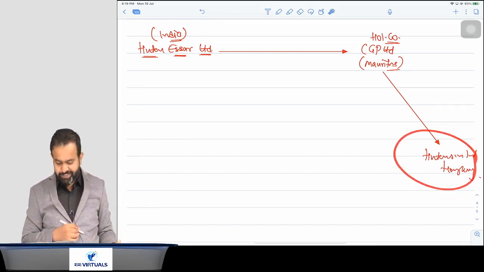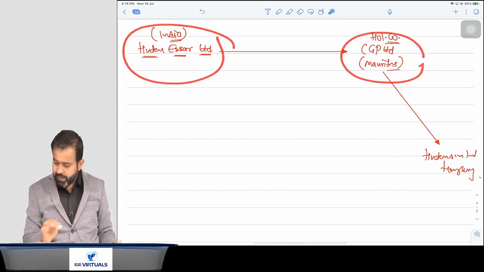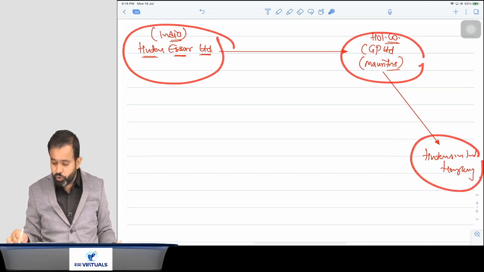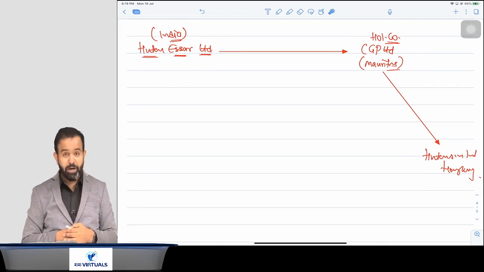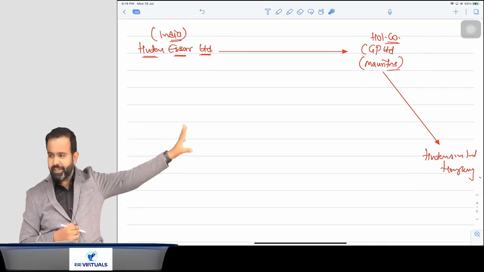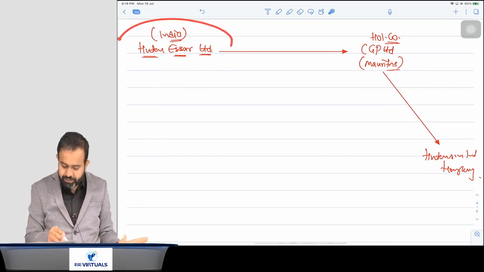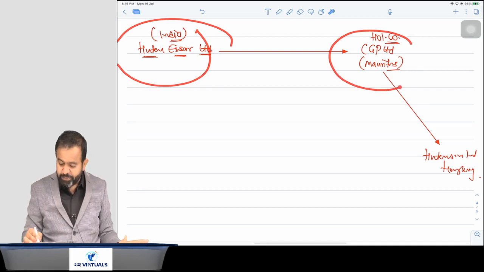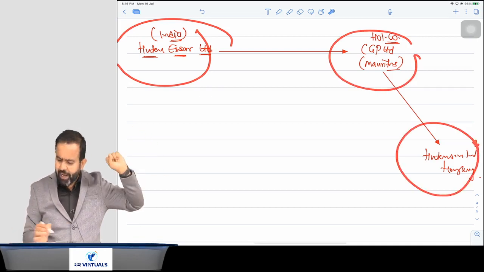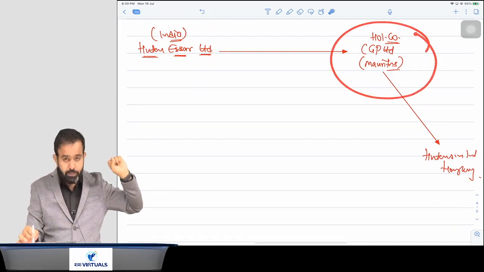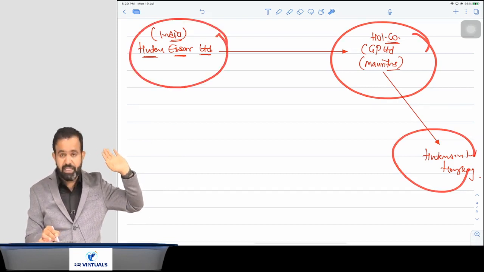So in simple words, CGP is the holding company of Hutch Essar India, and Hutchison International Hong Kong is the 100% holding company of CGP Limited. Now in this particular example, there are three companies: Hutch Essar India, CGP Mauritius, and Hutchison International Hong Kong. Out of the three, CGP Mauritius and Hutchison Hong Kong are both foreign companies, and Hutch Essar Limited is an Indian company.